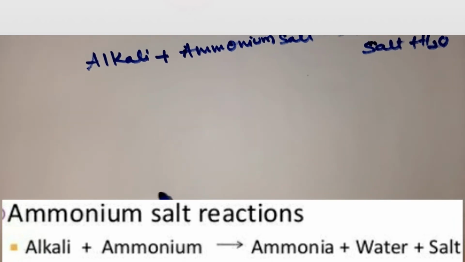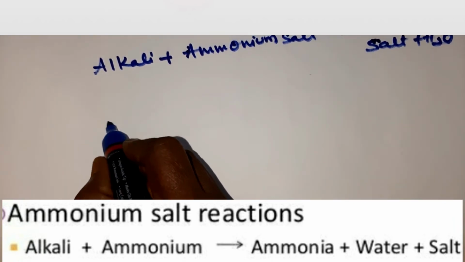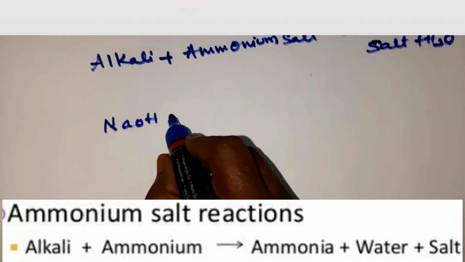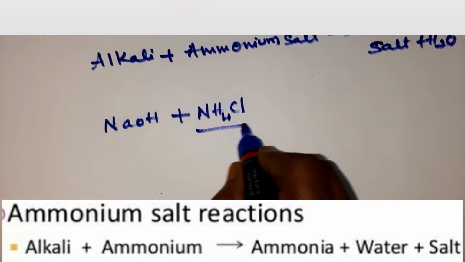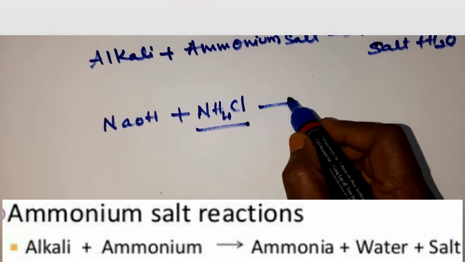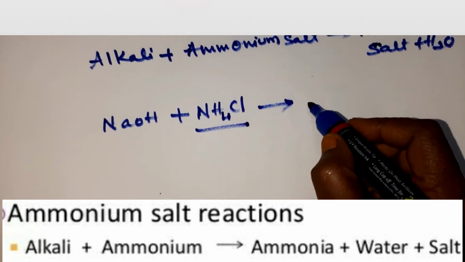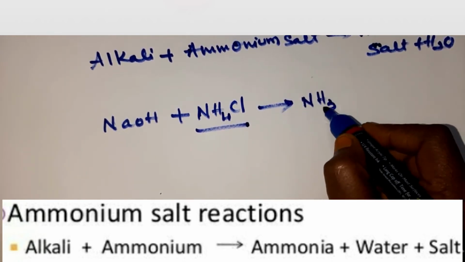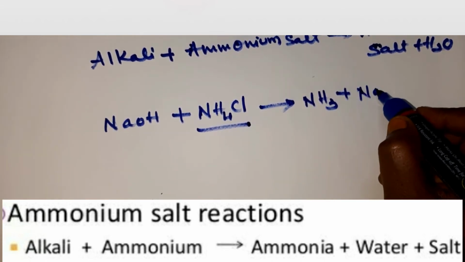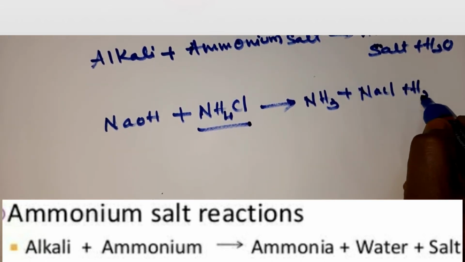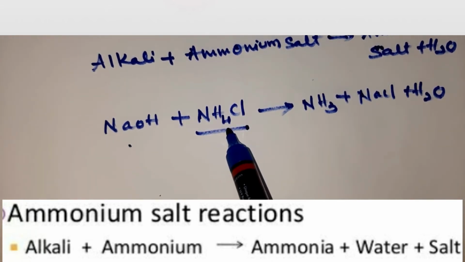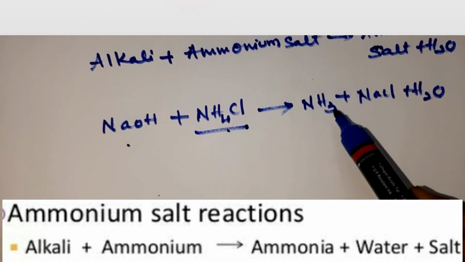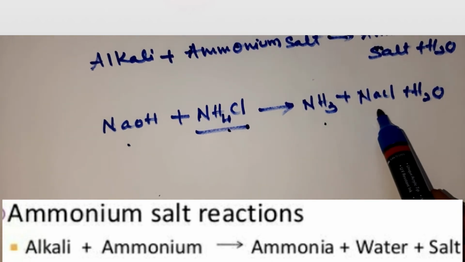Clear, children? So here the alkali is NaOH and the ammonium salt is ammonium chloride, NH4Cl. What we get is ammonia, NH3, plus salt, NaCl, plus water. Clear, children? When an alkali is heated with an ammonium salt, we get ammonia plus salt and water.